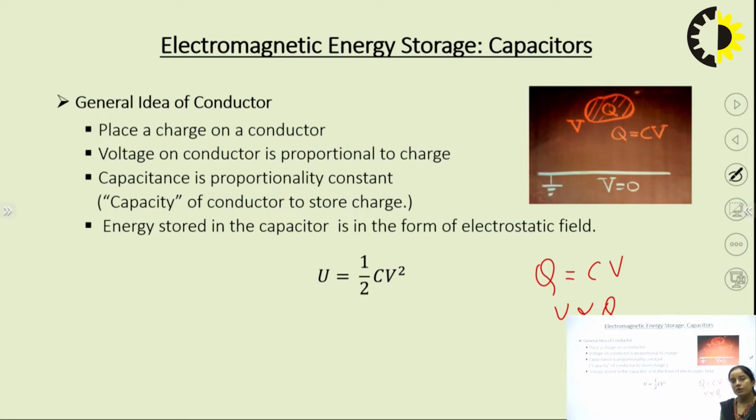If we remove this proportionality, we have to put in a constant, and that constant is the capacitance. So capacitance can be defined as the capacity of a conductor to store charge. The electric energy stored in the capacitor can be given as half CV squared.